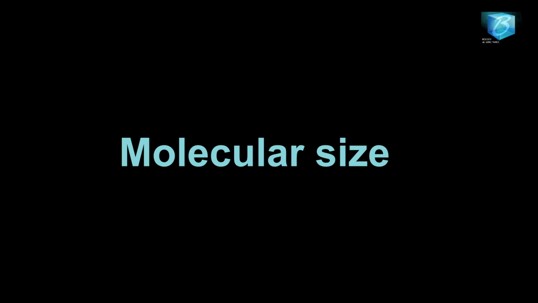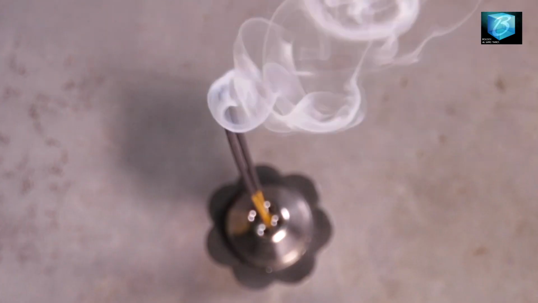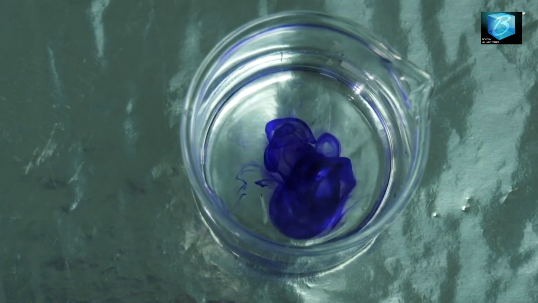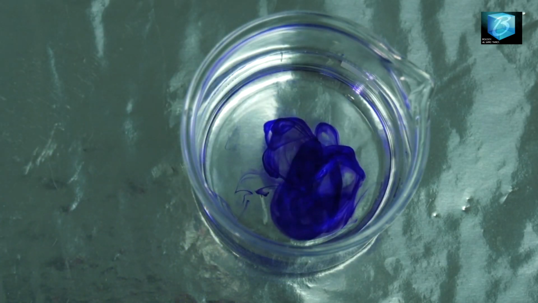Another one is molecular size. Size of the molecules in question. If you have a bigger size, the rate of diffusion will be slower compared to a smaller size. Another one is state of matter. This is talking about whether it is a solid, a liquid, or a gas. In gas, diffusion will occur faster than in liquid, and in liquid faster than in solids.